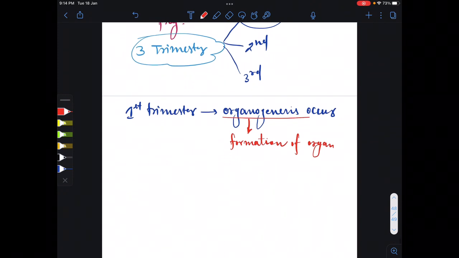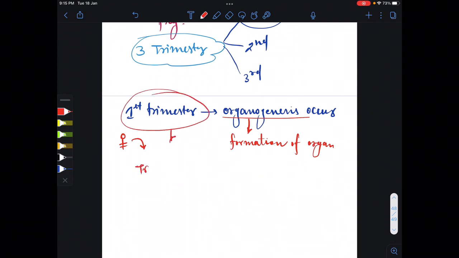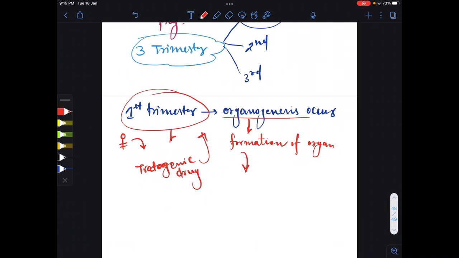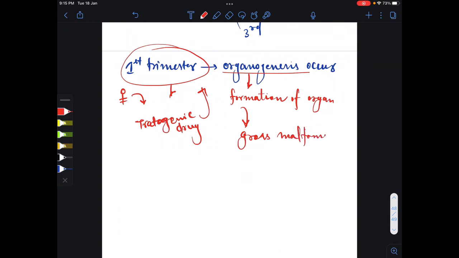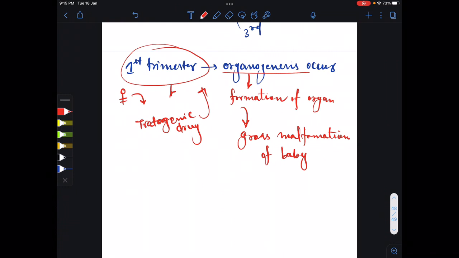Now, if the mother comes in contact with a teratogenic drug during her first trimester, it will affect the process of organogenesis, or you can say the process of formation of organs, and we can see gross malformation of the baby.